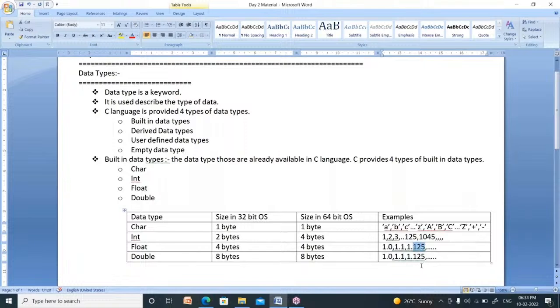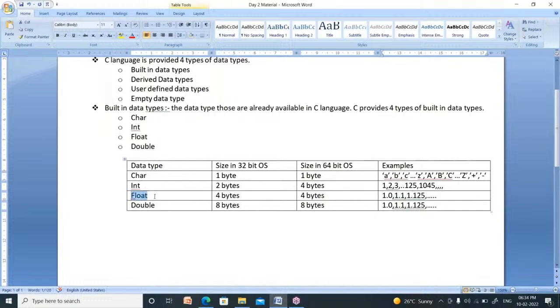By seeing up to 6 precisions, you cannot predict whether it is float or double. So first of all, we need to know the difference between float and double. I write an expression like this: float result equal to 100 by 3. I am creating a double value: result equal to 100 by 3.